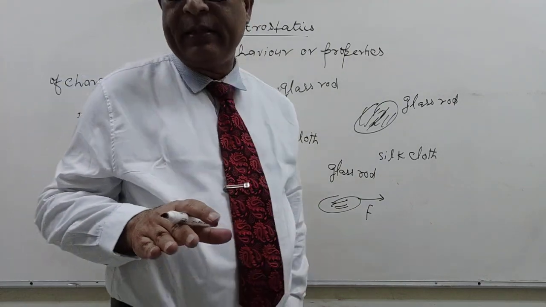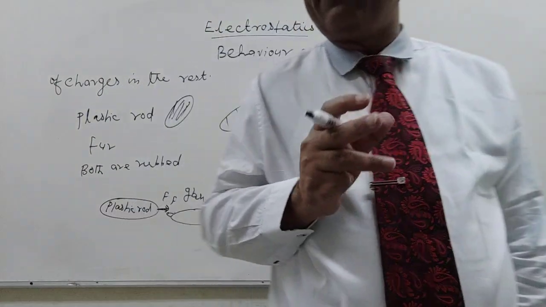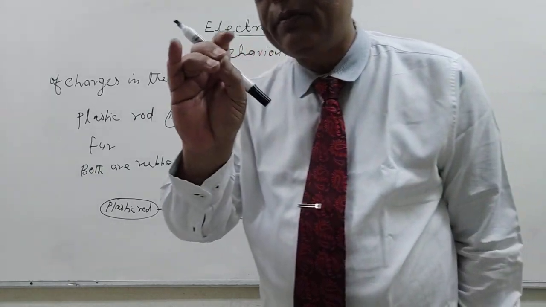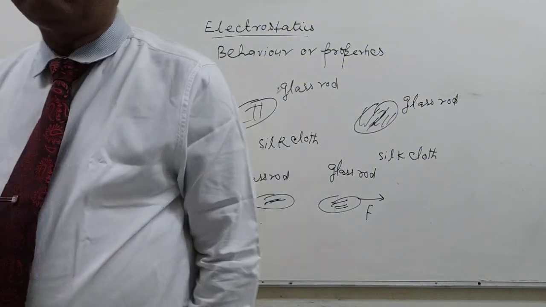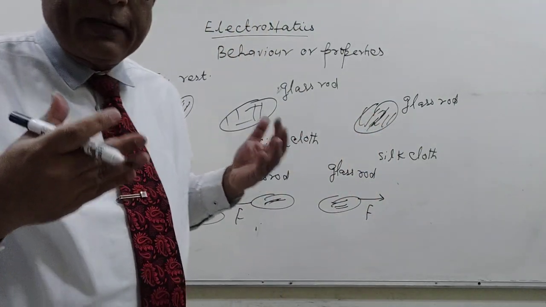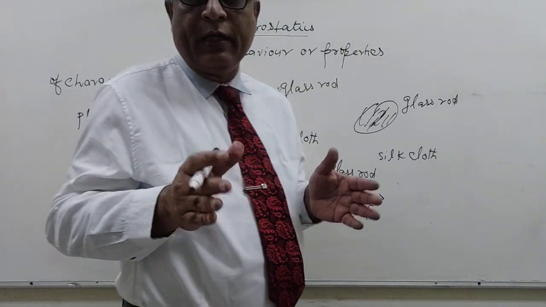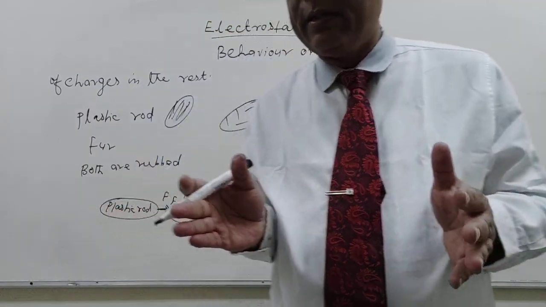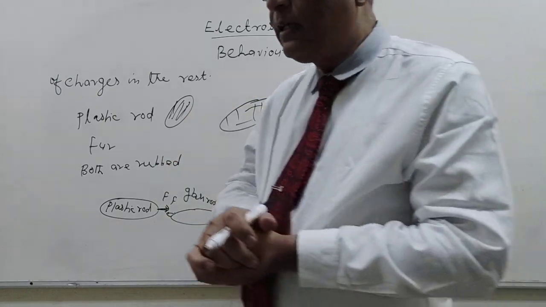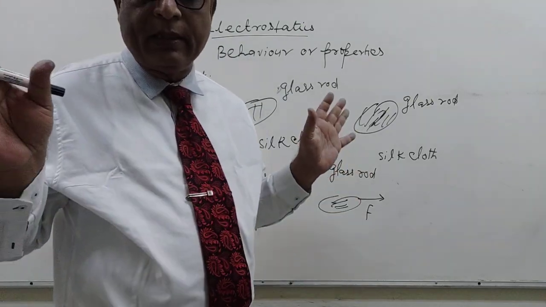So we can say that charges are intrinsic properties of fundamental particles like electrons and protons, by virtue of which they either repel or attract each other. We call them different charges, positive and negative, opposite in nature.